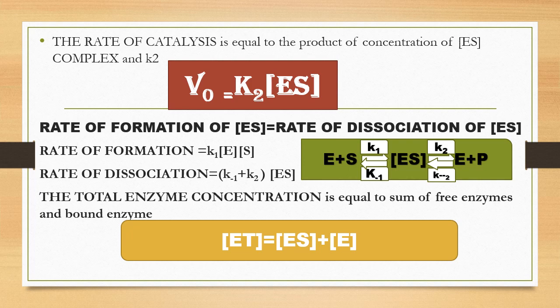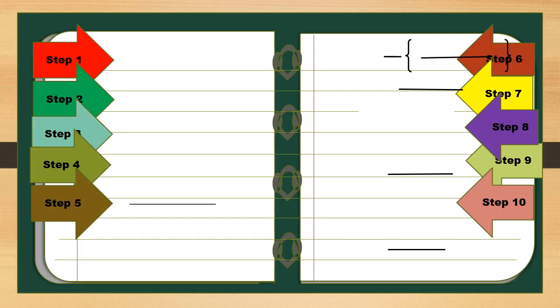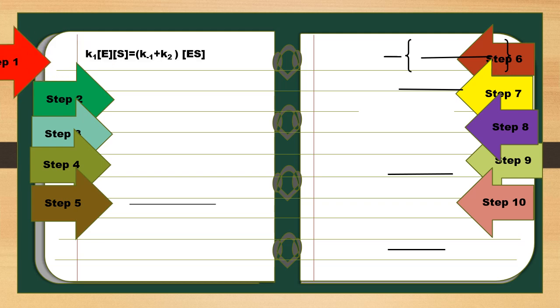Then the Michaelis-Menten equation. We have to equate the rate of formation and rate of dissociation. The rate of formation of ES is equal to the rate of dissociation of ES at the steady state condition. First step: K1 times E times S equals K minus 1 plus K2 times ES.